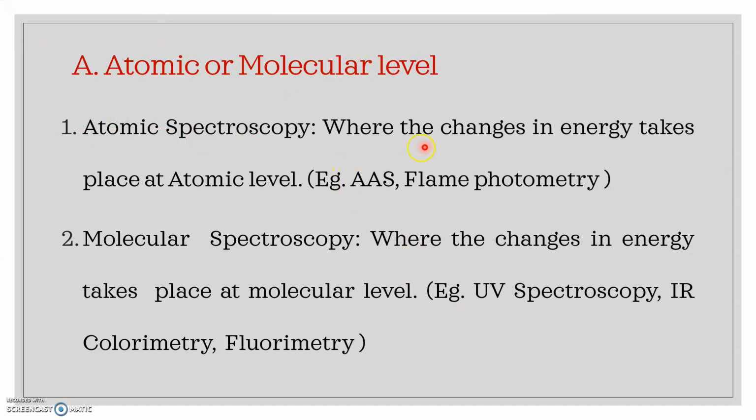Whenever the change in energy takes place only at the atomic level, it is known as atomic spectroscopy. The advanced techniques that can be utilized to study the atomic level are atomic absorption spectroscopy and flame photometry. The second category is molecular spectroscopy, where the change in energy takes place at the molecular level of a sample, and that can be studied properly by utilizing UV spectroscopy, IR, colorimetry, and fluorometry. That is molecular spectroscopy.